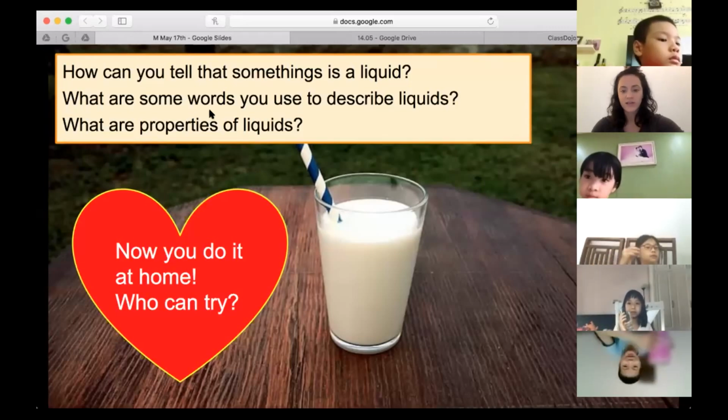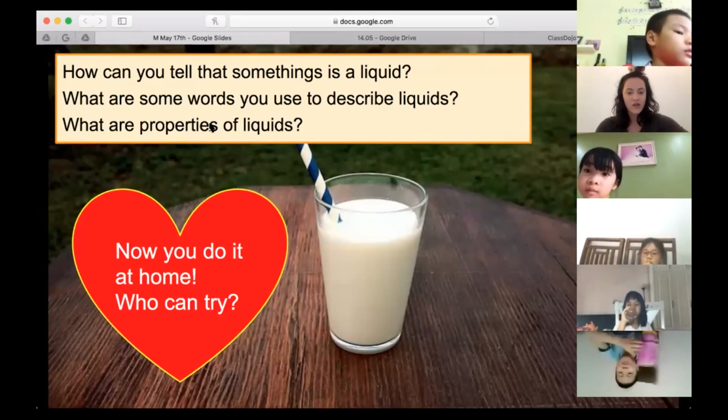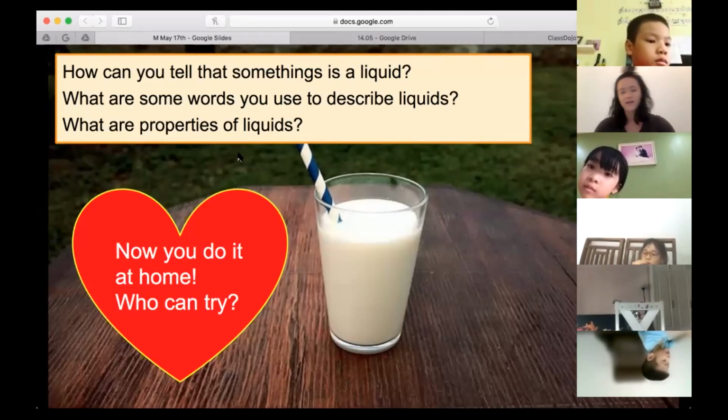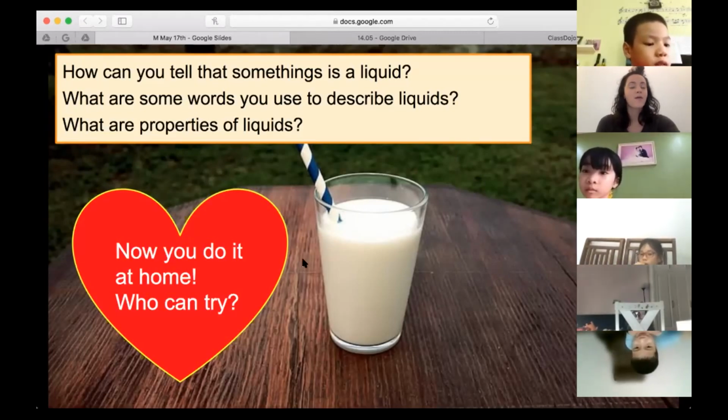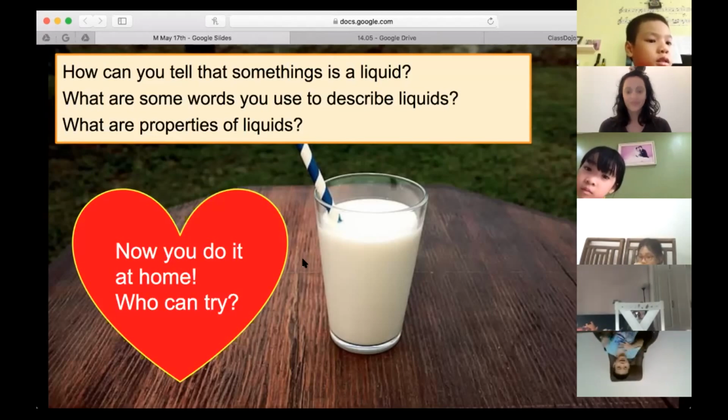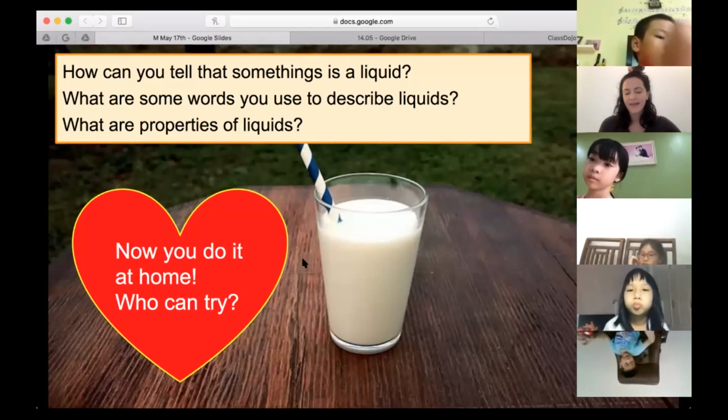What are some words to describe your liquid? Who can tell me some properties of your liquid? Amanda, can you tell me some properties of your liquid? It could be color, size, shape, smell, taste. You can pick any liquid you want. How about milk? Could you tell me some properties of milk? What is milk like? Milk is a liquid, and milk is white. And what does milk smell like?